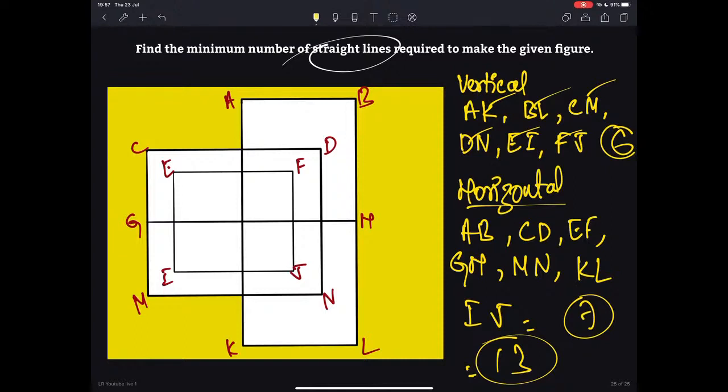Okay, now Nancy has a question, sir. Between C and D, is it considerable? C and D, are you talking about this point? No, this is part of the same line. No, it is not a fresh line. So it's already part of C and D. So it is not as if there is a new line. Otherwise, every point will have to be considered as a new line. So that won't make sense. No.